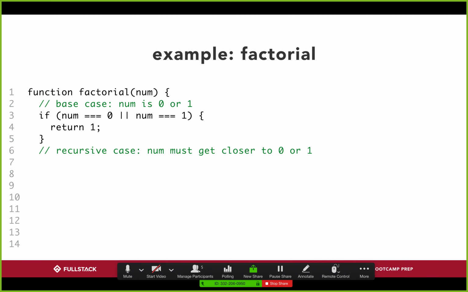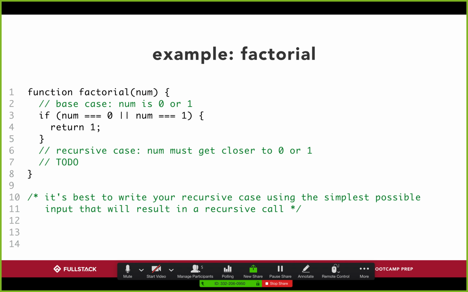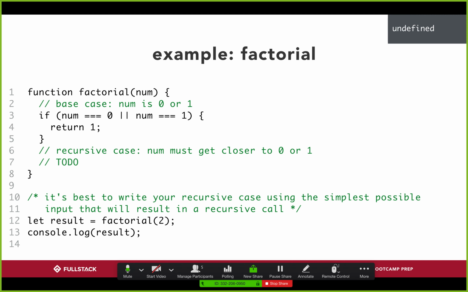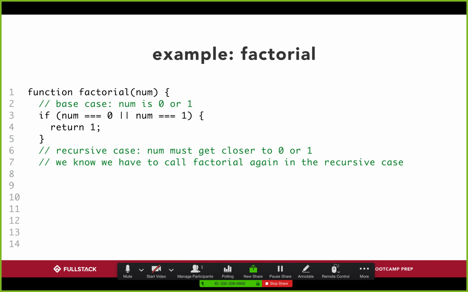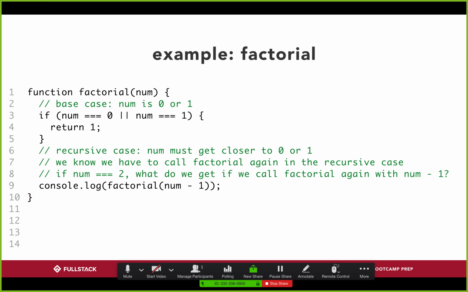And so here, if we think about this a little bit more in depth, if num is 0 or 1, we just return a 1 because that's what our value is. But if the value is greater than 1, the easiest way for us to do a bigger number is to do that number multiplied by the factorial of 1 less than it. So here, on line 9, we're going to use the console log just for now, and we'll change this later on.